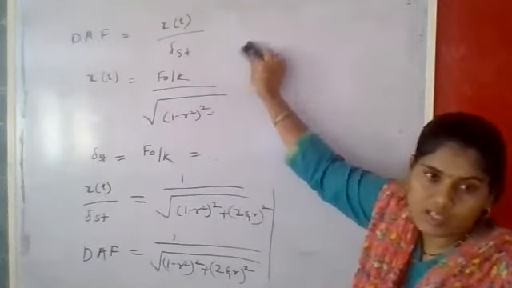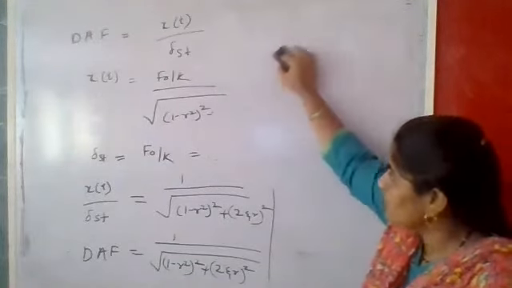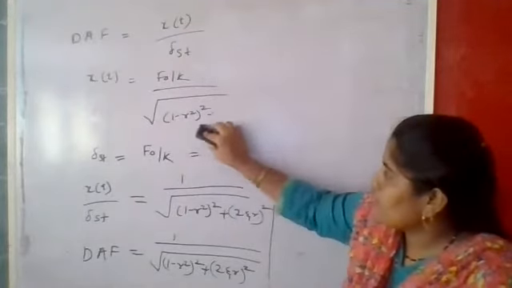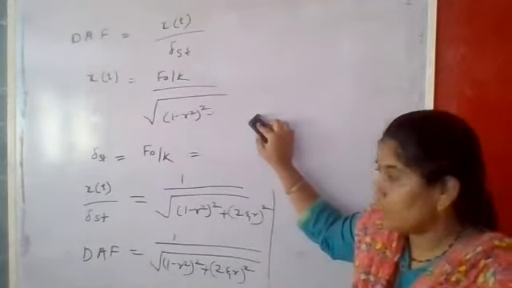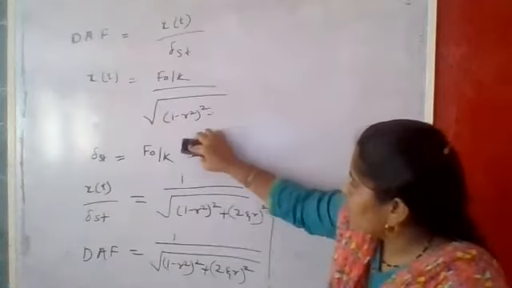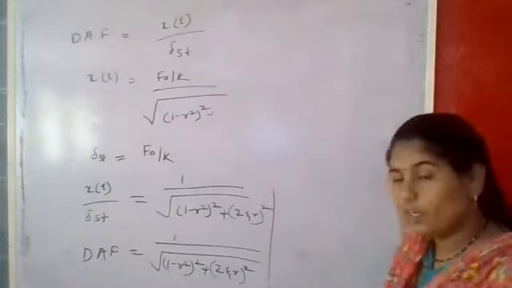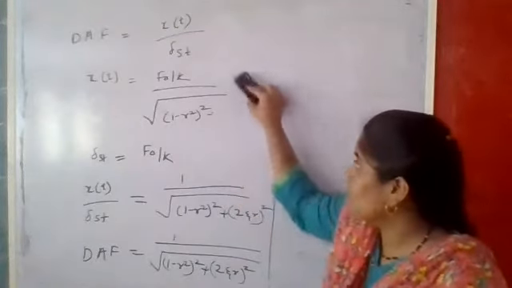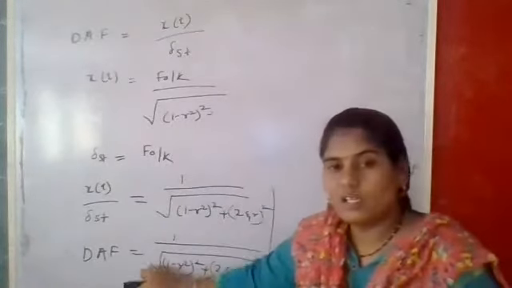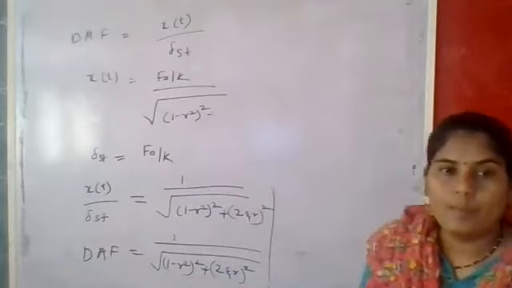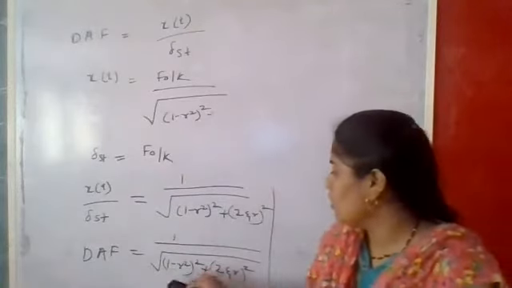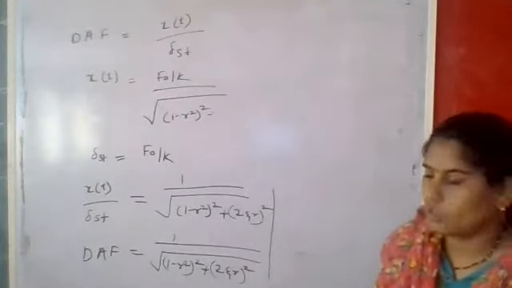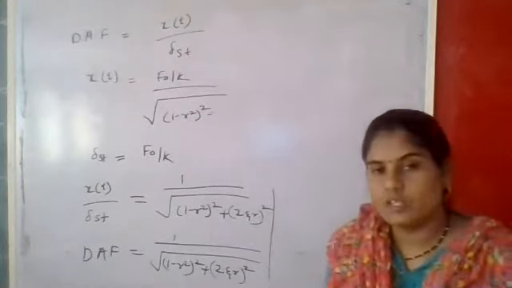In the last lecture we have derived it, that is the F naught by k divided by root of [1 minus r square] whole square plus [2 zeta r] whole square. And already we know what is the del st, that is the static displacement, that is F naught by k. If we take the ratio of these two, we get directly the DAF, that is the dynamic amplification factor, as 1 upon root of [1 minus r square] whole square plus [2 zeta r] whole square. So that is the dynamic amplification factor.